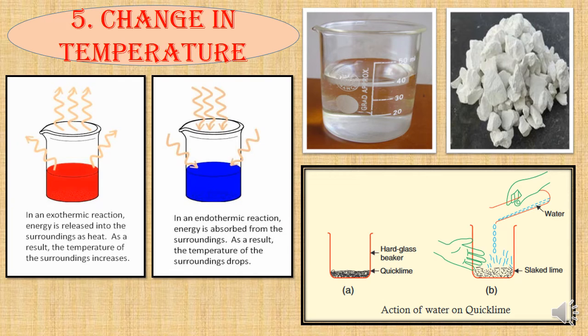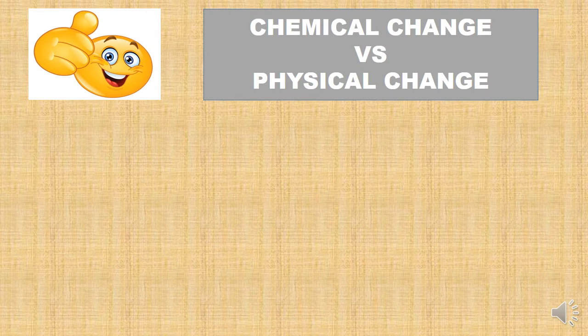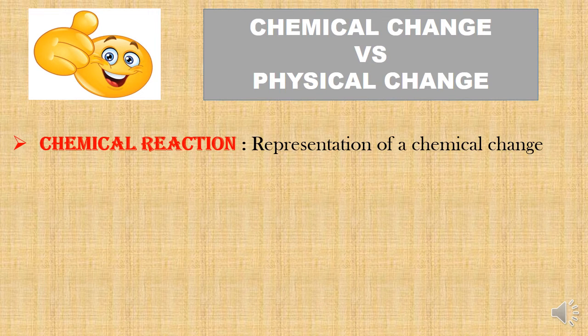Can you guess why? Yes, this is because in this chemical change, slaked lime is formed along with the evolution of heat. I am sure now you will be able to easily figure out which one is a chemical change and which one is physical.